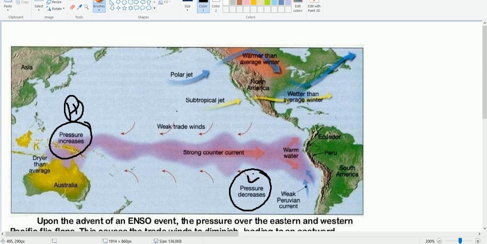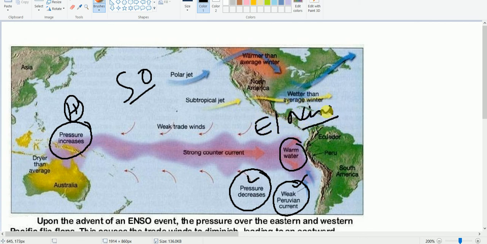So this change in the pressure condition is known as the southern oscillation. With this change, instead of the cold Peruvian current, we find a warm ocean current. This temporary replacement of the cold ocean current by the warm ocean current is known as El Nino.